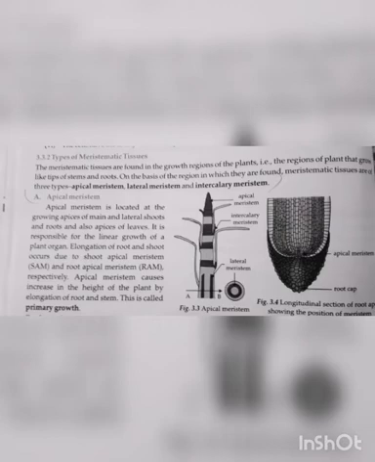First, apical meristem. The apical meristem is located at the growing tips of the main and lateral shoots and roots, and also the apices of leaves. It is responsible for the linear growth of a plant organ. Elongation of root and shoot occurs due to shoot apical meristem and root apical meristem respectively. Apical meristem causes an increase in the height of a plant by elongation of root and stem. This is called primary growth.